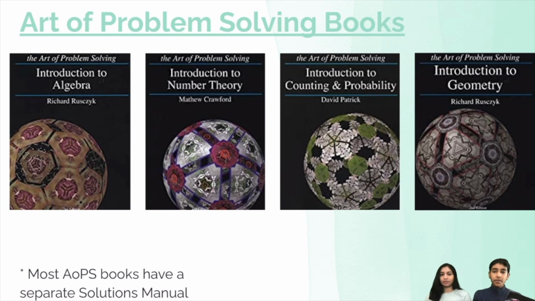And another great book is the Introduction to Number Theory book. And this book has many great topics such as modular arithmetic and primes and algebraic number theory, and has many great concepts for the AMC 10 number theory problems. So it's definitely really helpful for that. The next book is the Introduction to Counting and Probability book, also a great way to learn all of the combinatorics topics you need. Again, it comes with its solution manual.